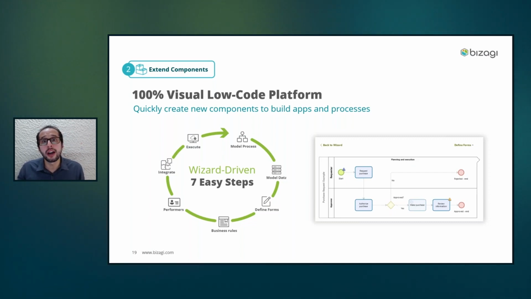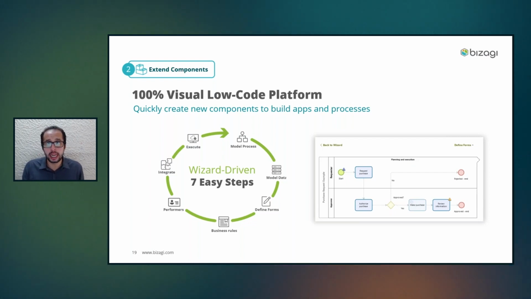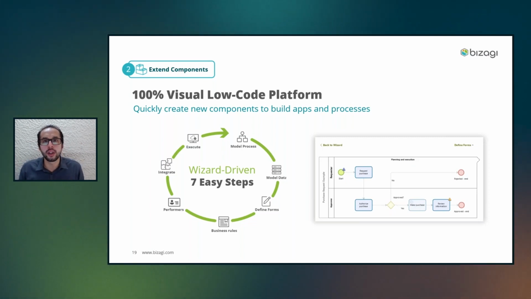It means that you will have to create those extend components. And when we're talking about the extend components, it is how we can use the visual low-code platform that we have in Bizagi, the wizard view where we have the 7 easiest steps to create an application, to build those components that are required to be included in the Experience Matrix and then in the customization of the UI and the UX. So if it is the first time for you, it will be mandatory to actually do these extend components.